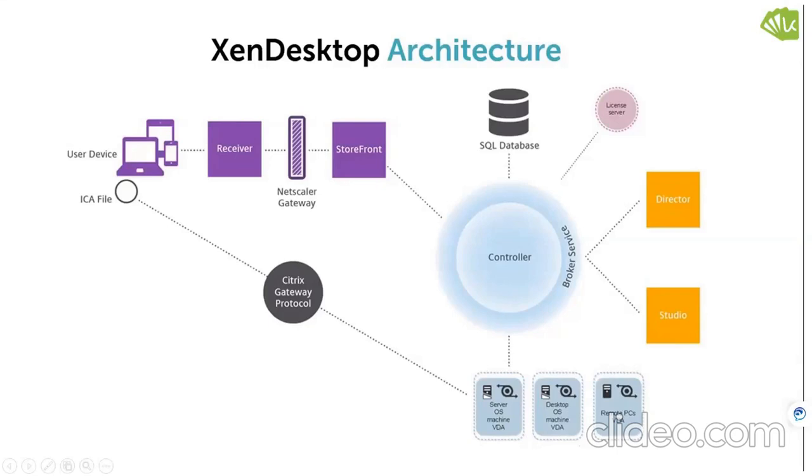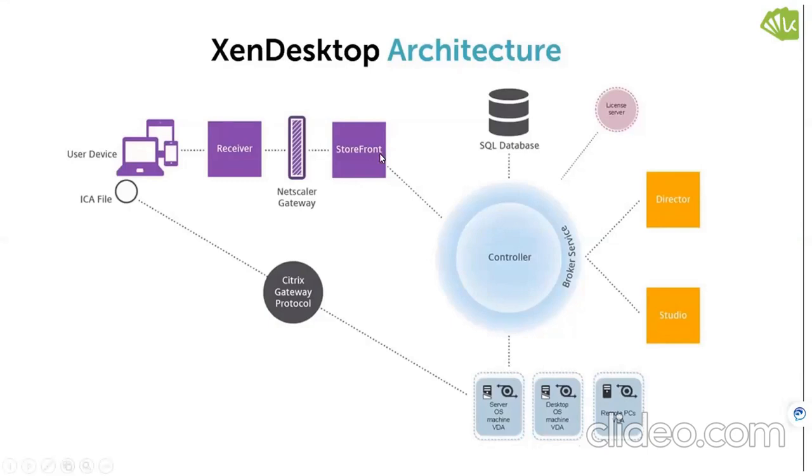Can you please explain how authentication happens in XenDesktop, user authentication? Because I cannot see here how authentication will happen. This is the general diagram. When we take care of it, we will show you the authentication.